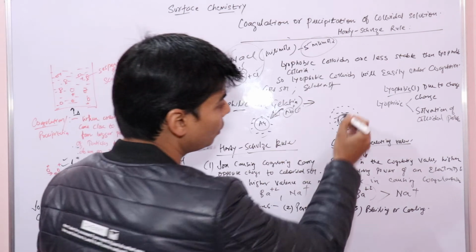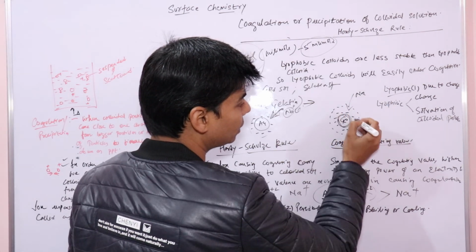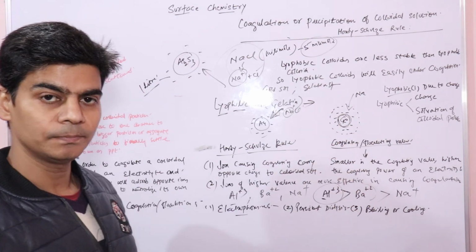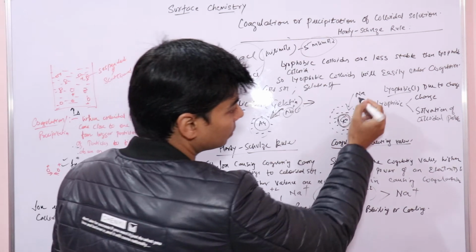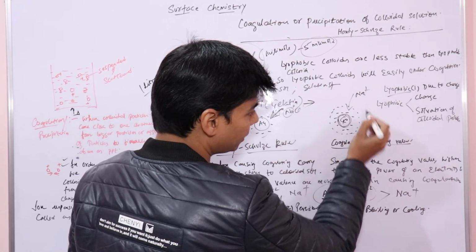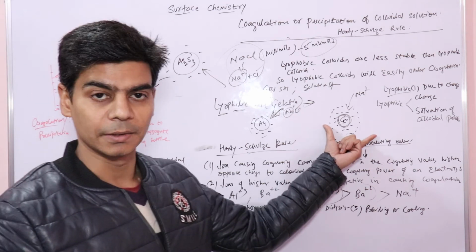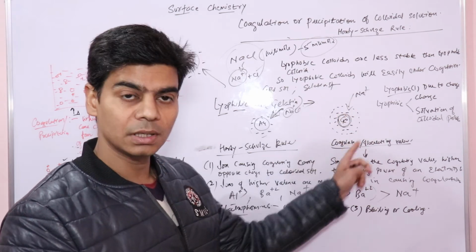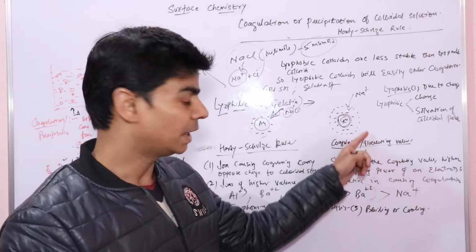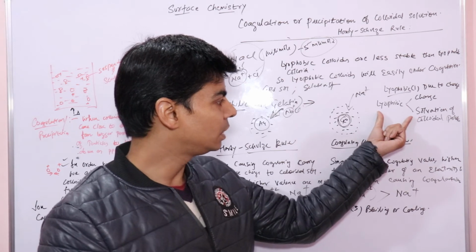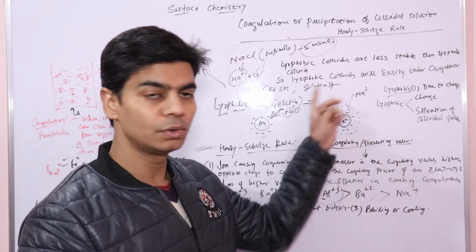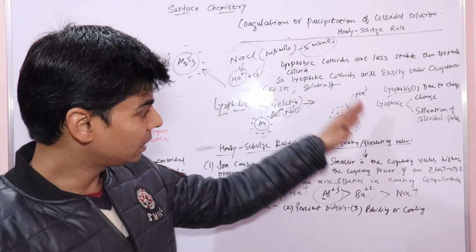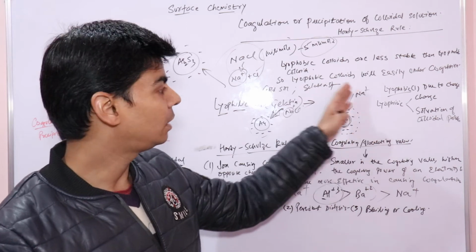So if you add electrolyte sodium chloride to coagulate this gelatin sol, these sodium ions have to penetrate into this water layer, this liquid layer. So it has an additional covering around it that protects it. So lyophilic colloid has additional protection due to solvation of particles. That is why lyophilic colloids are more stable than lyophobic colloids.